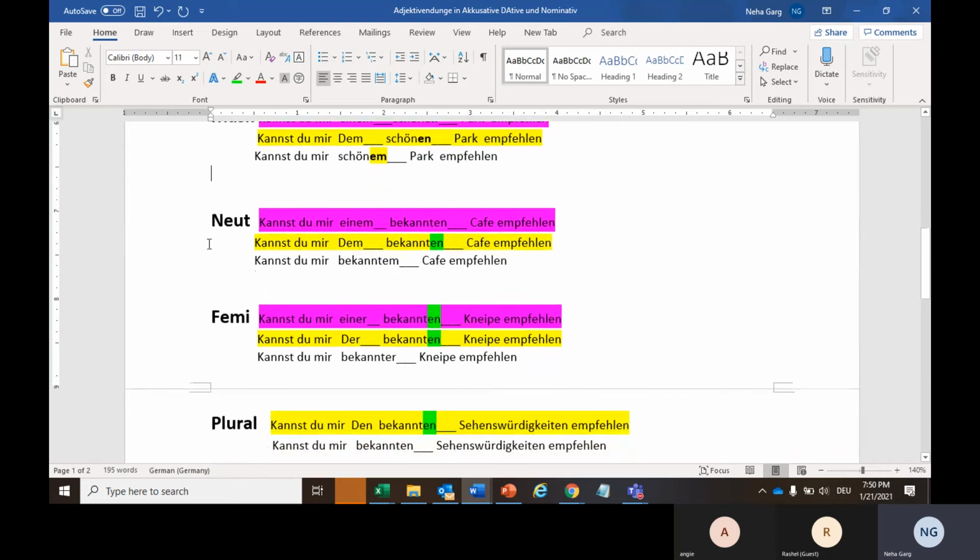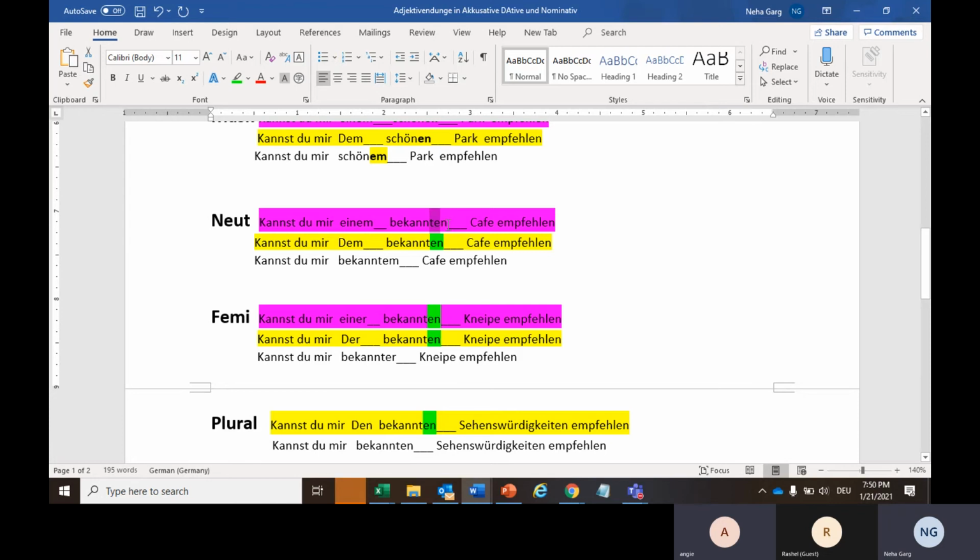Same will happen with the neutral case. And Angie, can you read this for us? Kannst du mir einen bekannten Kaffee empfehlen? Kannst du mir den bekannten Kaffee empfehlen? Kannst du mir bekannten Kaffee empfehlen?